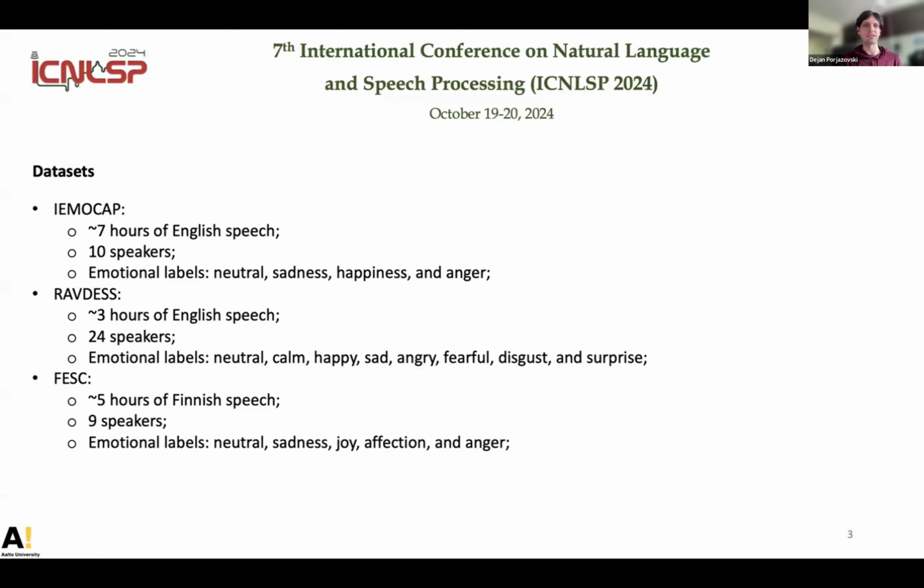And the emotional labels are neutral, calm, happy, sad, anger, fearful, disgust, and surprised. And then the third dataset is a Finnish dataset, Finnish emotional speech corpus, which has around 5 hours of Finnish speech and 9 speakers with emotional labels, neutral, sadness, joy, affection, and anger. And then during evaluation for the IEMOCAP and Finnish emotional speech corpus, we used k-fold cross-validation.